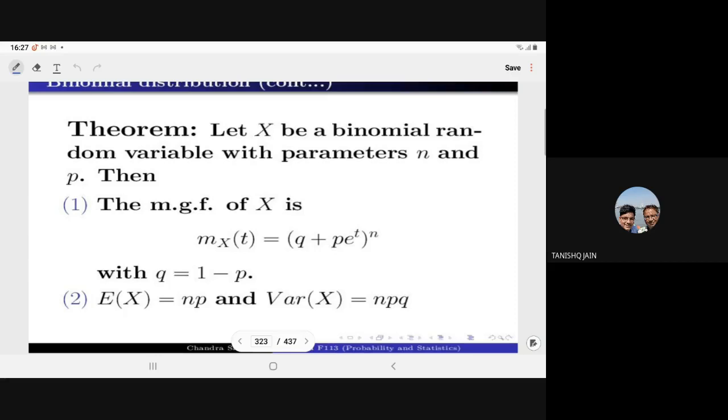Thereafter, we have to go for the expectation. If x is the random variable, naturally we have to go for the expected value. So let x be the binomial random variable with parameters n and p. So in this case, now we have two parameters. Means when we say x follows the binomial distribution, you have to specify what the parameters are. So parameters are n and p.